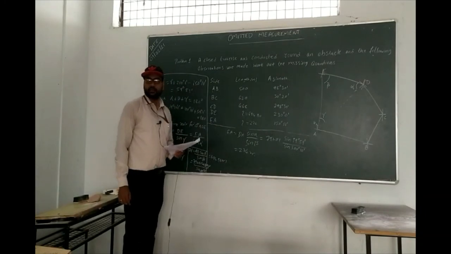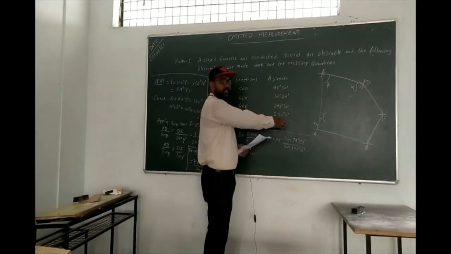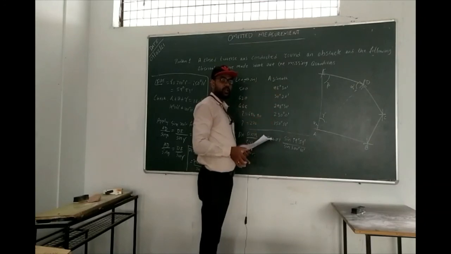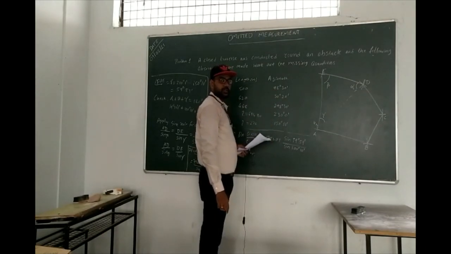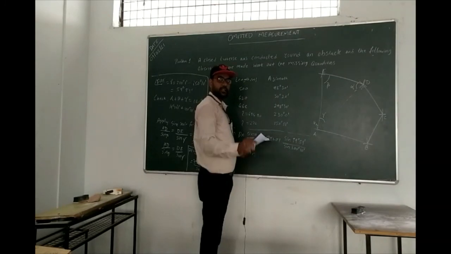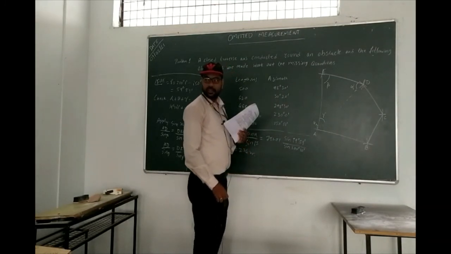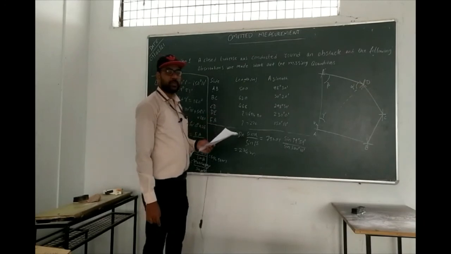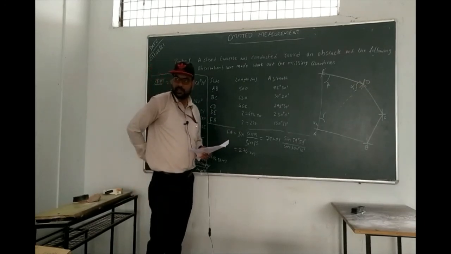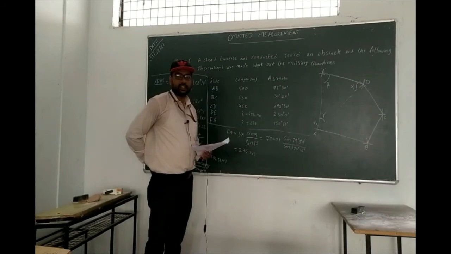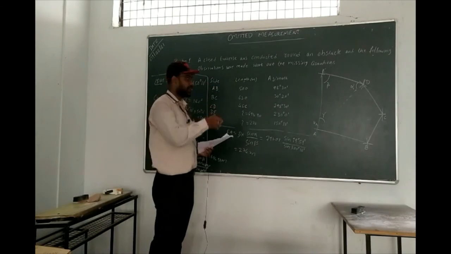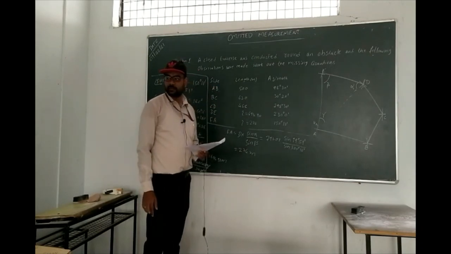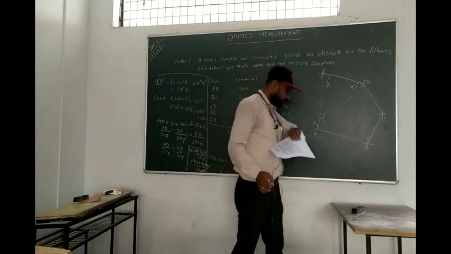Any doubt here? The thing is, first what you have to do, whatever the whole circle bearing they give, first you convert into the quadrantal bearing system. So this will become what? South 80 degree 30 minutes east. So that 80 degree 30 minutes you have to substitute in the latitude and departure, then only you will get the values. So that's all for today's class.